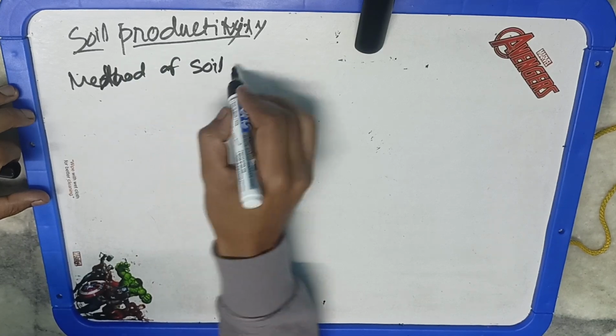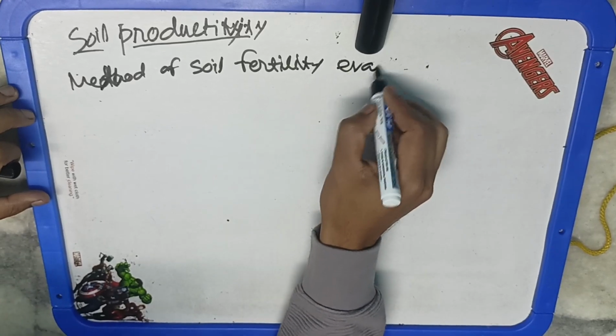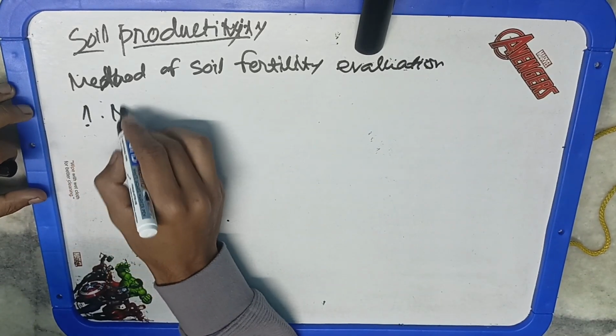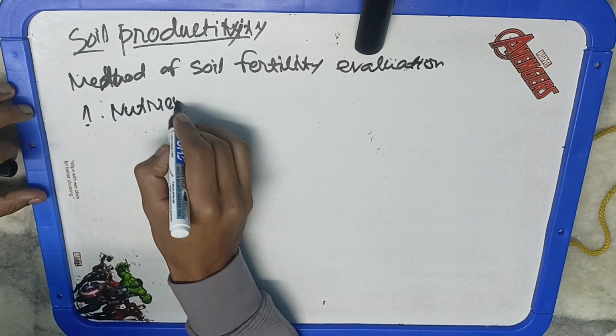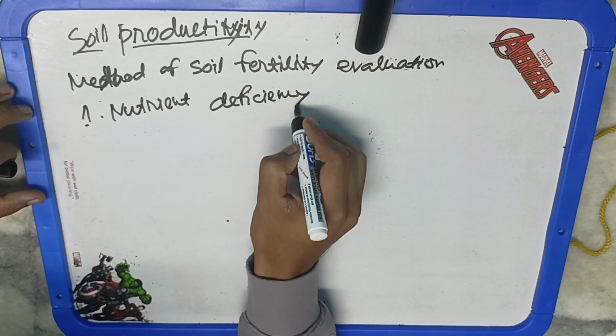Okay, so nutrient deficiency, if the plant is showing the deficiency of certain nutrient, that means this nutrient is not present in the soil and is not available to the plant. Alright.